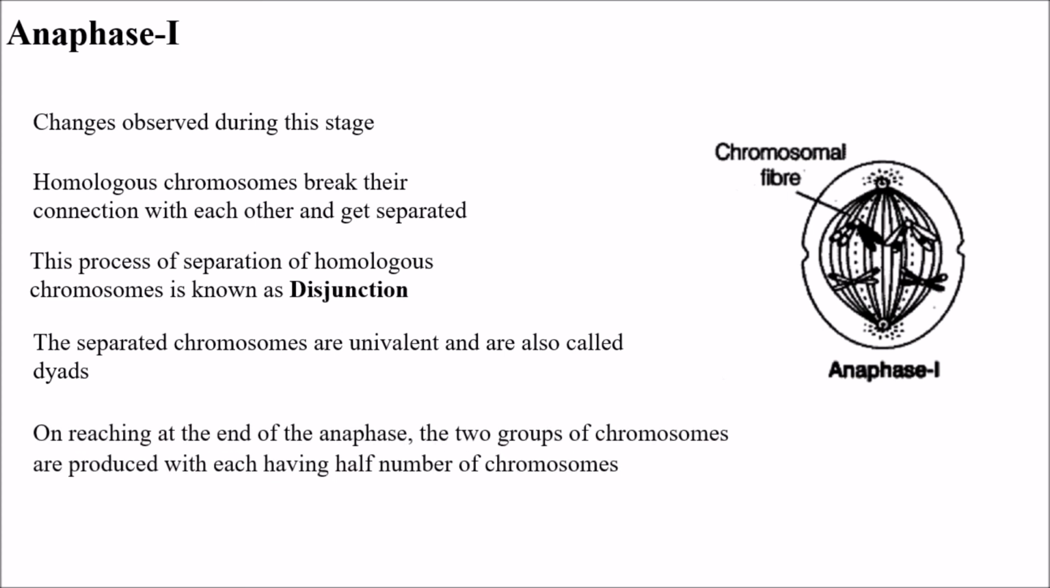On reaching the end of the anaphase, two groups of chromosomes are produced, each having half the number of chromosomes. Coming to telophase 1.